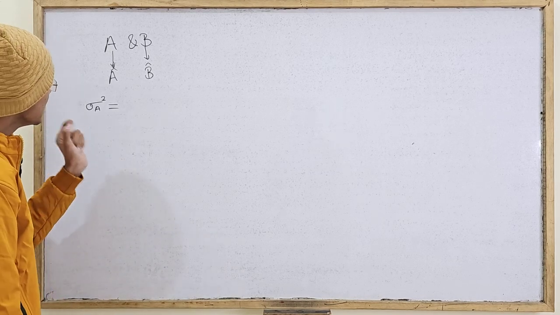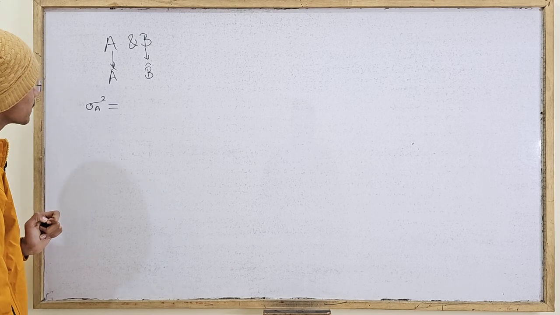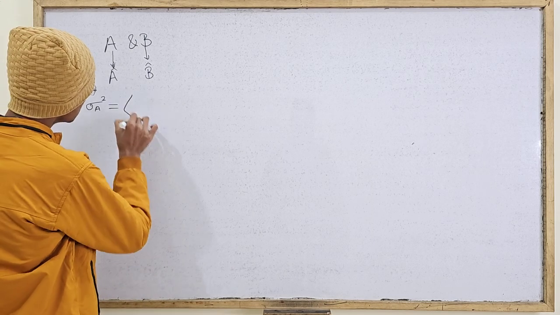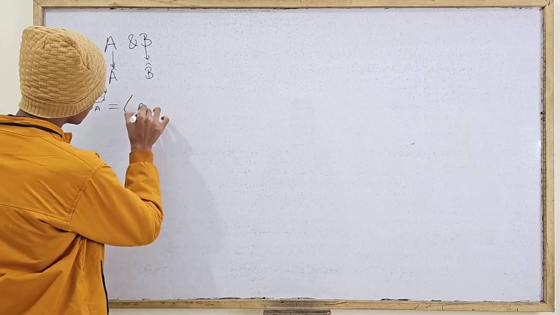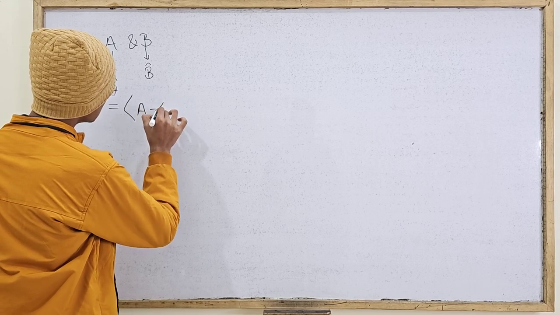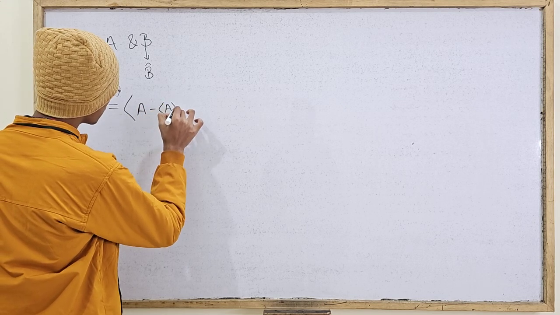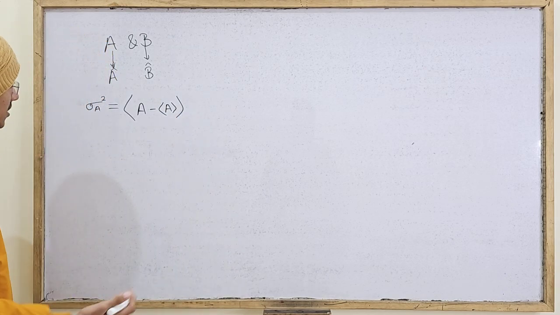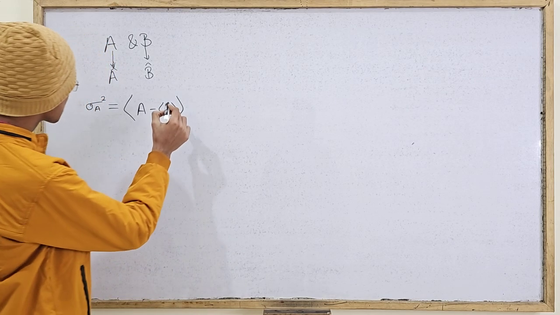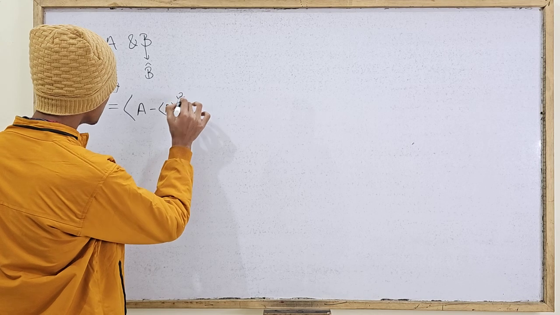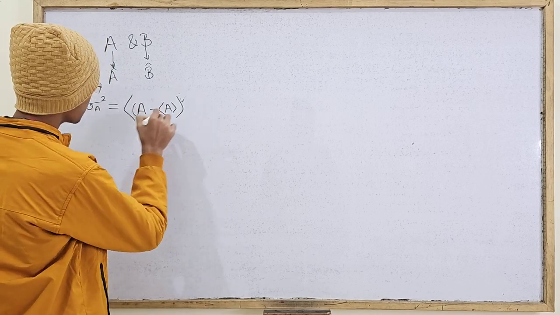What should it be equal to mathematically according to mathematical predictions? Well, it should equal the expectation value of A minus the expectation value of A, in fact the square of this, right? Sorry, the square here.